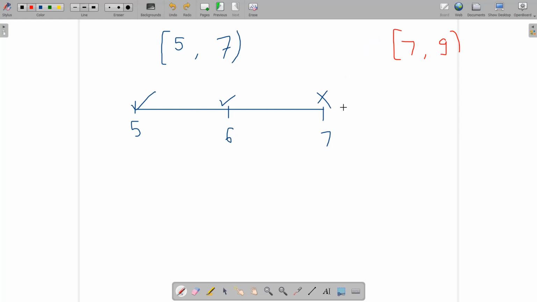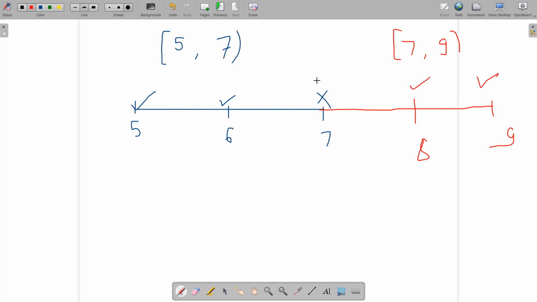Just try to make a line also. Okay, let's try to do that. Note that this point is not included because there is an open bracket. Okay, so let's try to do that. If I try to increment this line up to this 9, and there is somewhere 8, is this included in our answer or not?